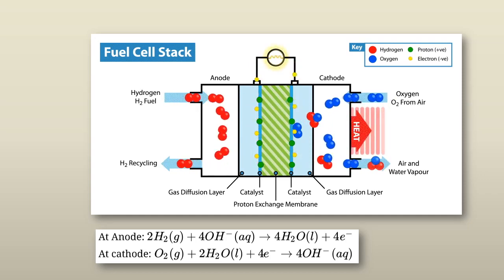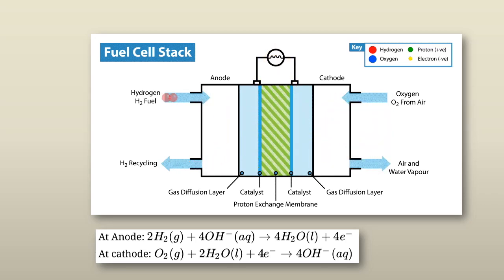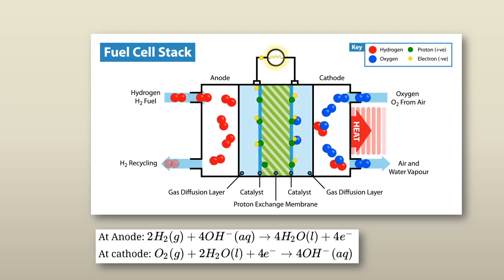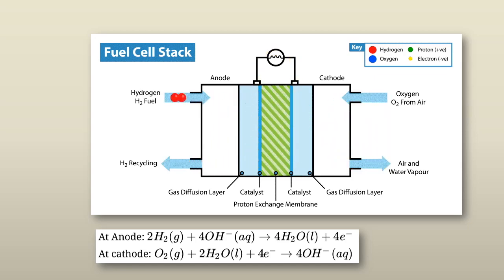Theoretically, the efficiency for the production of electricity by this cell is 100%. But really, the efficiency obtained experimentally is about 70 to 75%. The potential of this cell is about 1.23 volt. Here as well, you have the benefit that if you want to produce more voltage, you can connect this cell in series.